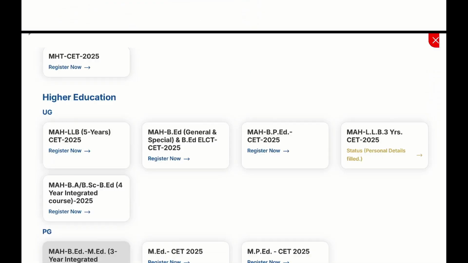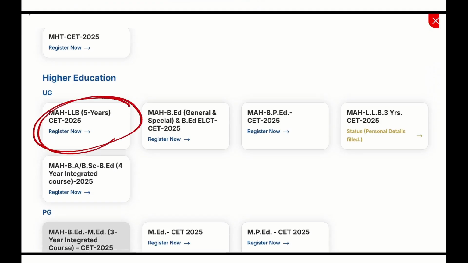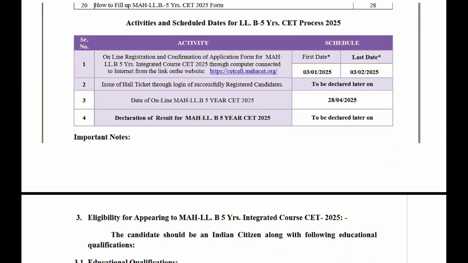Okay. So when you enter here, you'll see that the register now option is coming. The schedule is something like this. It started on 3rd January, till 3rd February you can fill the form. Then the exam is on 28th April. 28th April is the date of exam. Okay, and the result to be declared later on. They're going to give the date for the result later on. The result is always delayed.